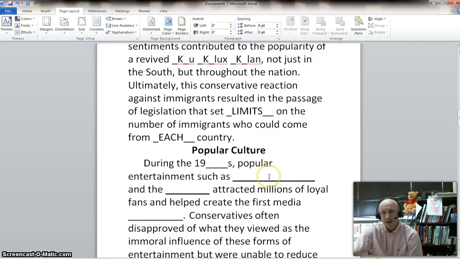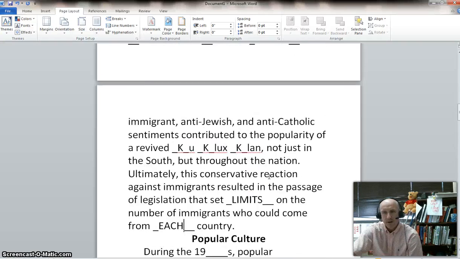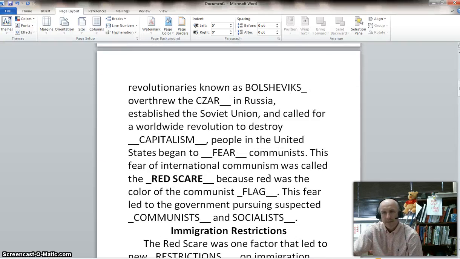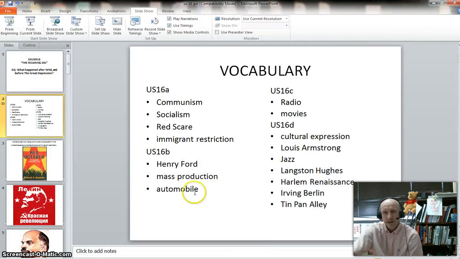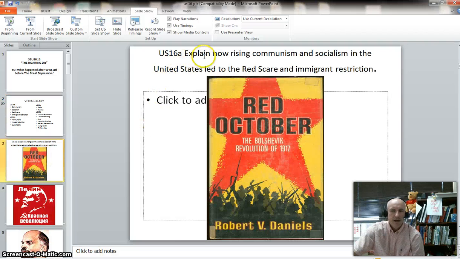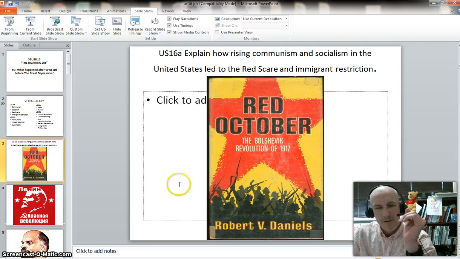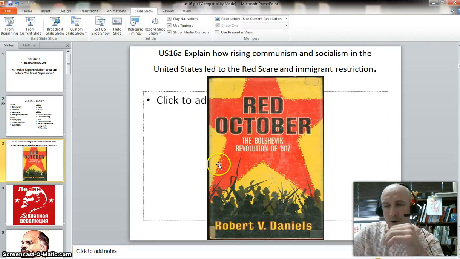Okay, I'm going to pause here. We'll get part two when we get down to popular culture. All right, very good, very good. Now let's look at a few of these things here, kind of make sure we know what's going on here. Let's look at first here. And if you remember the Bolshevik Revolution, you really need to be real focused on this, so you know what's going on here with the Bolshevik Revolution.